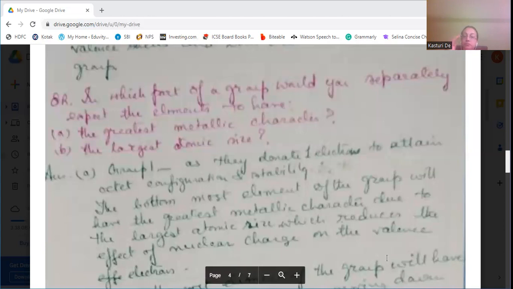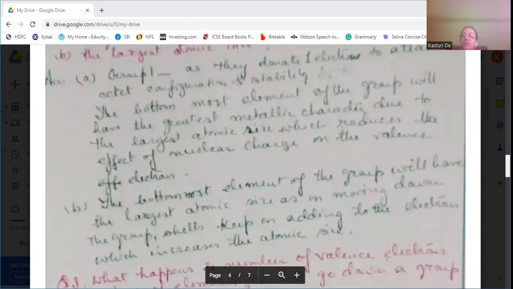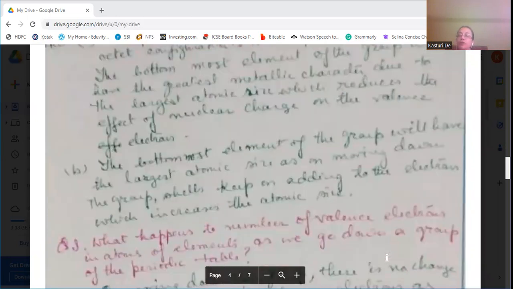So you can say the left-hand side and towards the bottom has more metallic character. The bottommost element of the group will have the largest atomic size. As we move down the group, the number of shells increases, and this increases the atomic size.